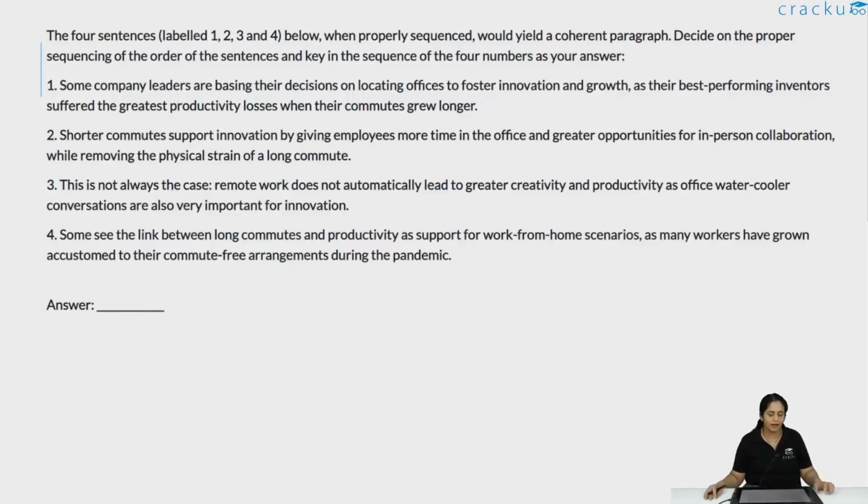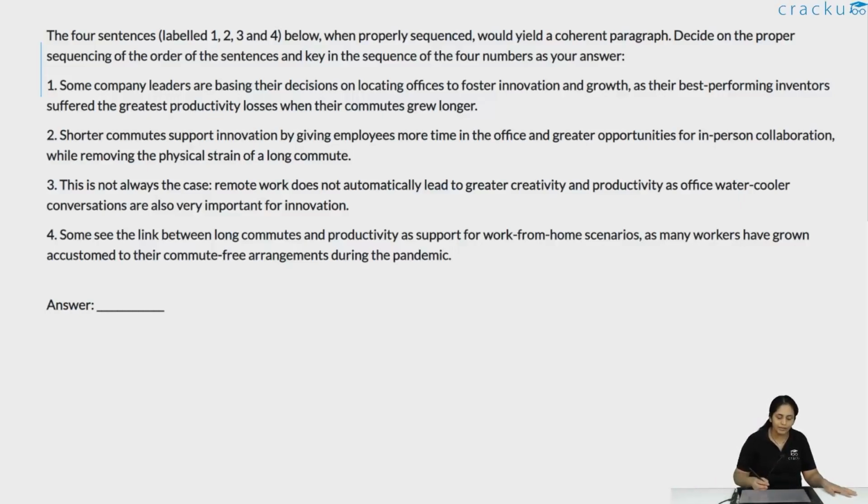Some company leaders are basing their decisions on locating offices to foster innovation and growth, as the best performing inventors suffered the greatest productivity losses when their commutes grew longer. Shorter commutes support innovation by giving employees more time in the office and great opportunities for in-person collaboration while removing the physical strain of a long commute. This is not always the case. Remote work does not automatically lead to greater creativity and productivity, as office water cooler conversations are also very important for innovation. Some see the link between long commutes and productivity as support for work from home scenarios, as many workers have grown accustomed to their commute-free arrangements during the pandemic.